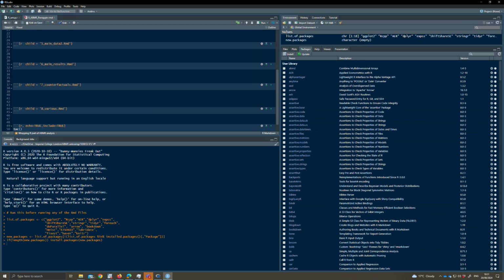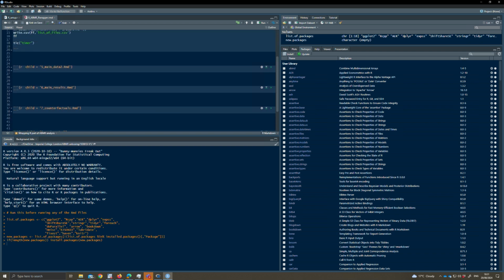And what you see here is the two key RMD files that you want to run here.